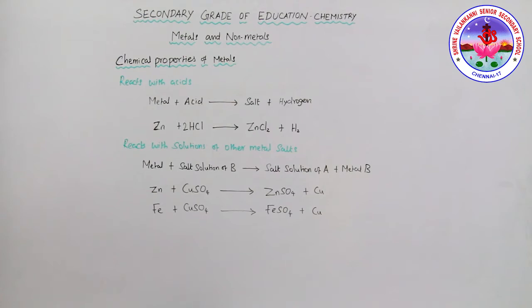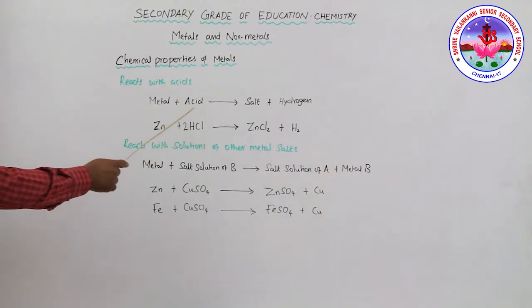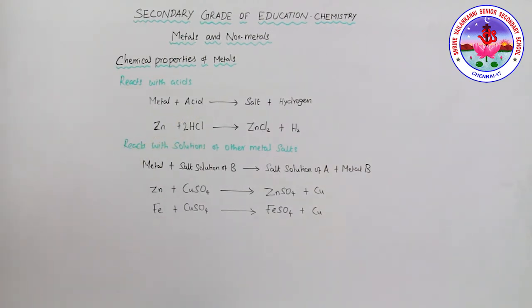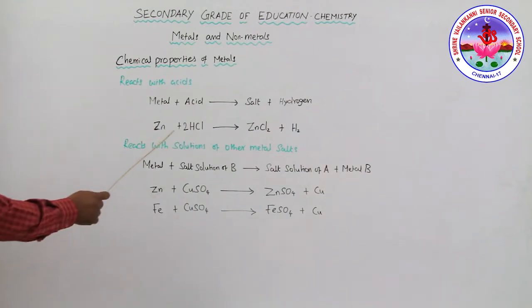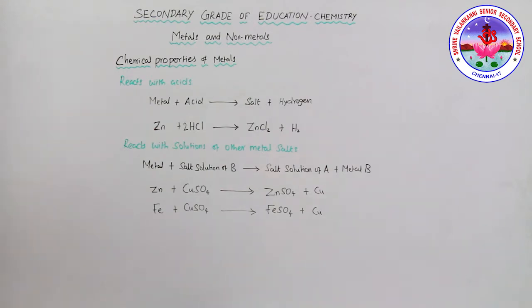See, usually the hydrogen gas is not evolved when metal reacts with nitric acid. Only when reacting with HCl or sulfuric acid do they produce hydrogen gas. When reacting with nitric acid, they do not produce hydrogen gas. Why? Nitric acid, HNO3, is a strong oxidizing agent, so it oxidizes the hydrogen to produce water, and itself gets reduced to nitrogen oxides, like dinitrogen monoxide, nitrogen monoxide, and nitrogen dioxide.